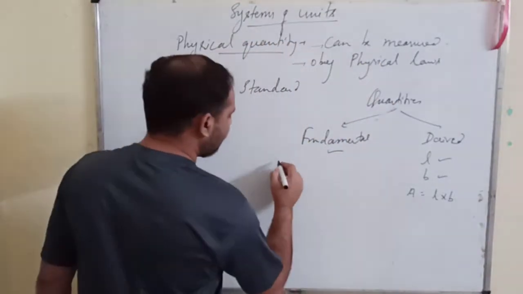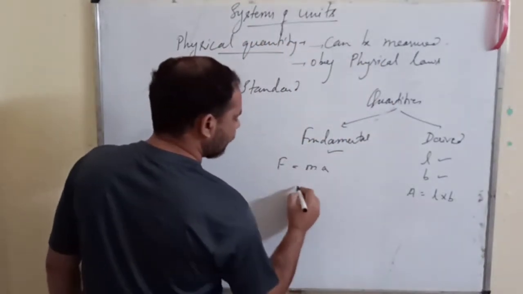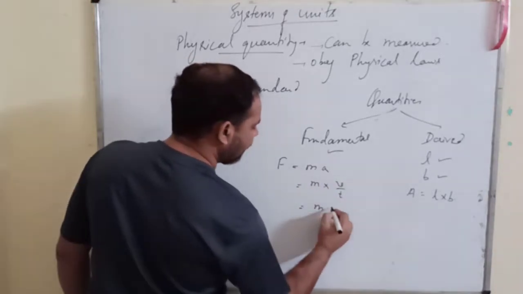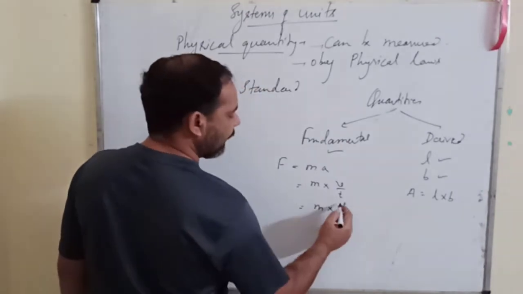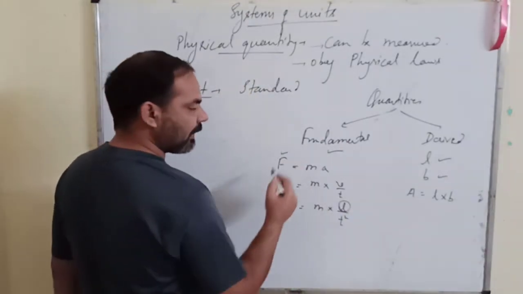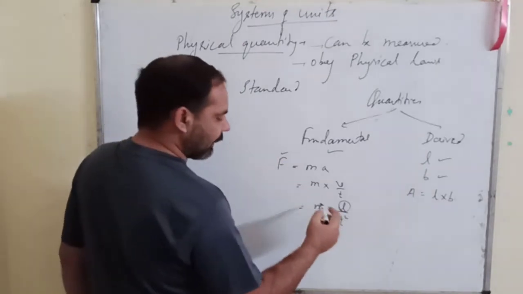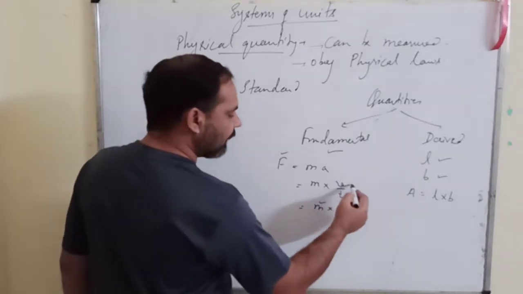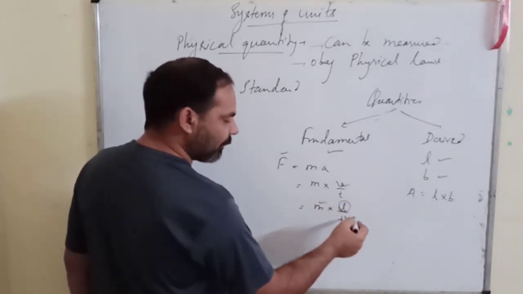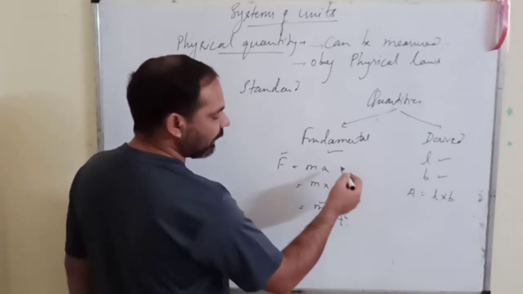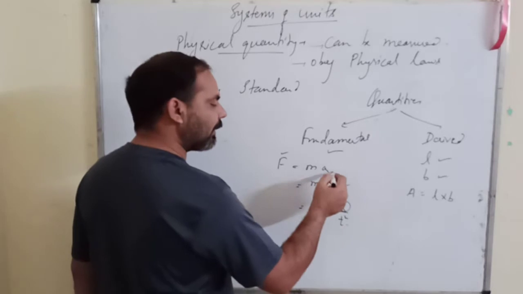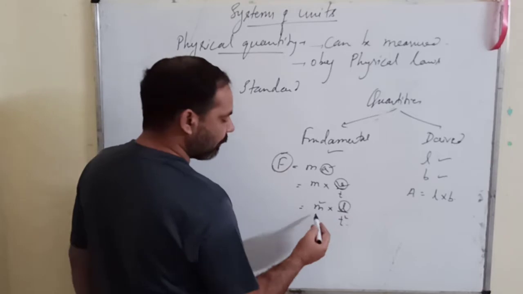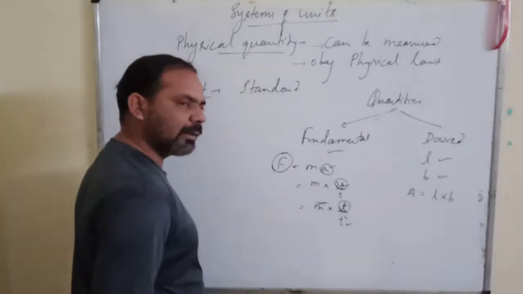Like, once again, F is equal to MA. You can write this as M into V upon T, you can write M into L upon T square. L is displacement. Now F is your derived quantity. M, L, T are fundamental quantities. V is obtained by L upon T, so it is also derived. A is obtained by taking the ratio of V to T, again derived. So this is derived, this is derived, this is derived, but M, L, T are fundamental quantities.